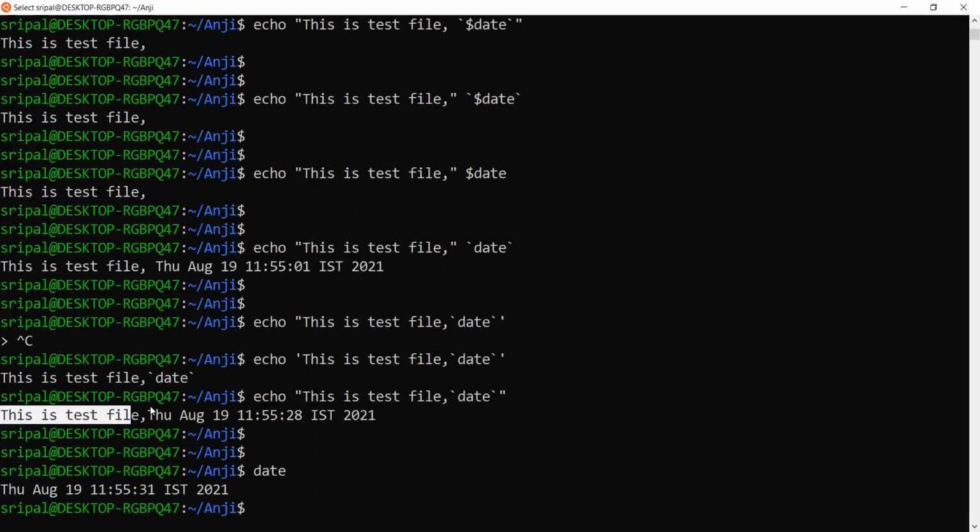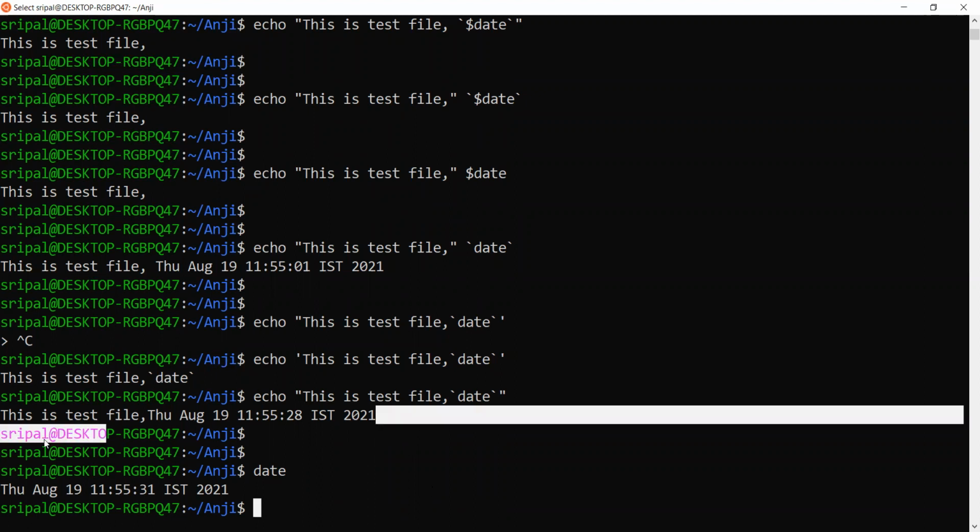So if you could see the output here, this says that this is a test file followed by the date. Whereas in single quotes, it just considered it as plain text and printed it as is, like any other text besides the apostrophe symbol. So in double quotes, the shell command that I wanted to print along with the echo text, I used this apostrophe symbol on both sides. It gave me the complete output like this.